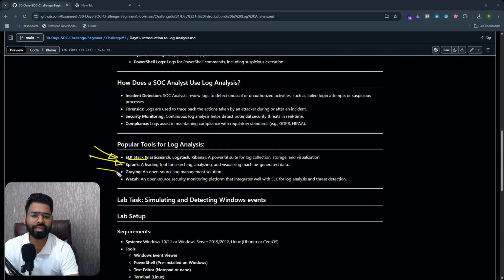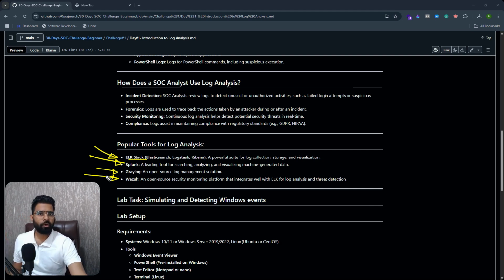Splunk is also powerful. Graylog is an open source solution that also has an enterprise version. It's majorly used for log retention and storage, but nowadays people also use it for log analysis. Then we have Wazuh. It's also a completely open source platform that's very powerful. We are going to cover Wazuh in our 30 days challenge as well. So this is all about logs, different sources of logs, how SOC analysts use log analysis techniques, and different tools used for log analysis.